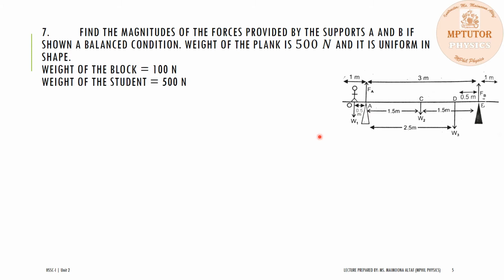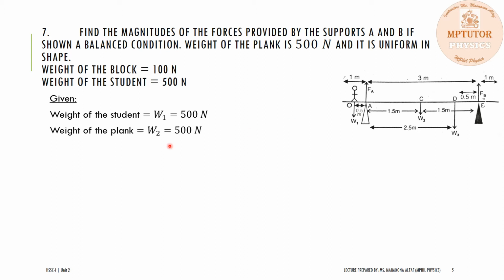Given things are the weight of the student, which is represented by W1. It is 500 Newton, and dear students, remember one thing: weight always acts in the downward direction towards the center of the earth. Also, the weight of the plank is given, which is equal to 500 Newton, and it will act at its center of gravity point. And the weight of the block is given, W3, which is equal to 100 Newton.